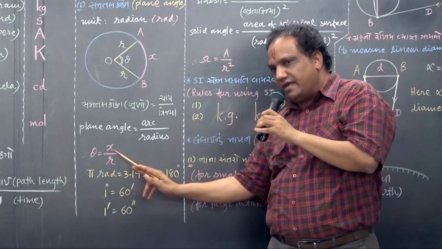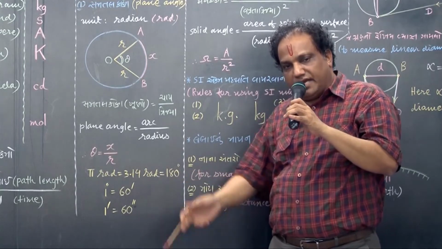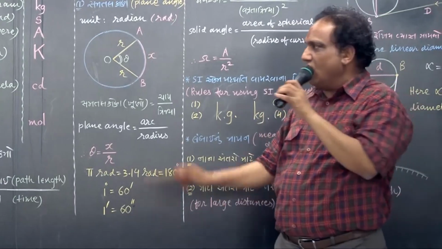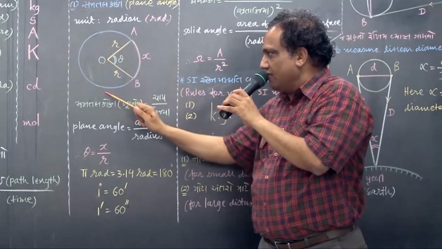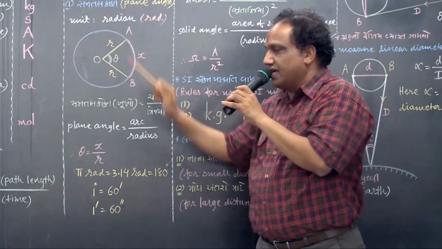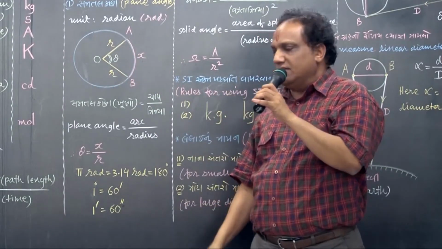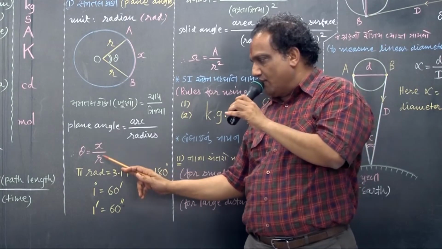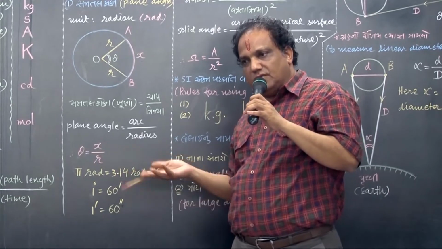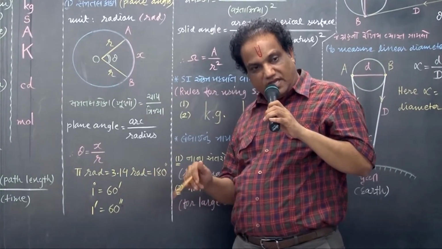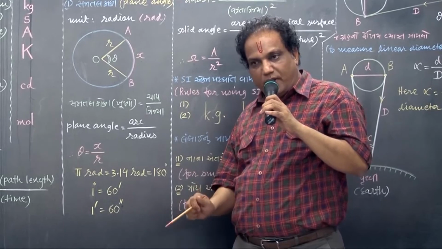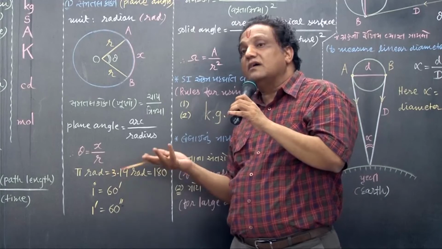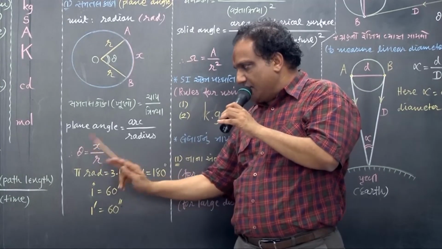So what should you write here? x maximum, that is the maximum length of the circular arc. And that maximum length will be nothing but the circumference. Circumference is 2 pi r. So 2 pi r upon r is 2 pi radian. That is the maximum plane angle.